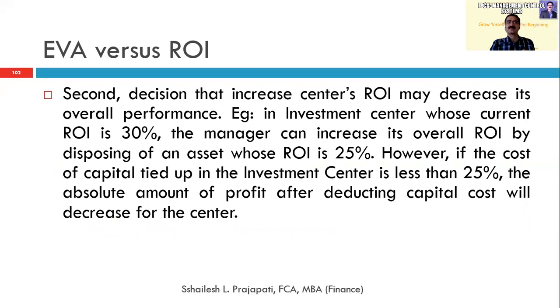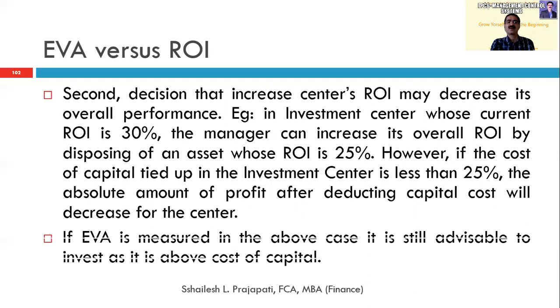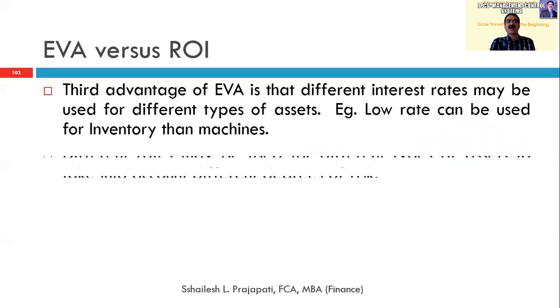Second example: manager B can also increase EVA by selling off some of the investments which are not generating a good ROI. If he sells those assets which generate very little ROI and keeps his profit before tax intact, then also his EVA will increase. Lastly,